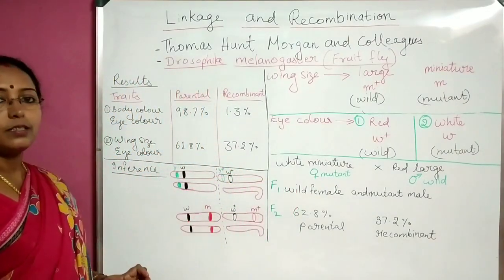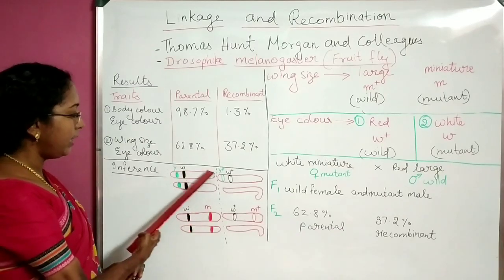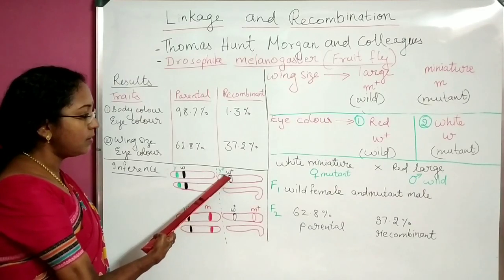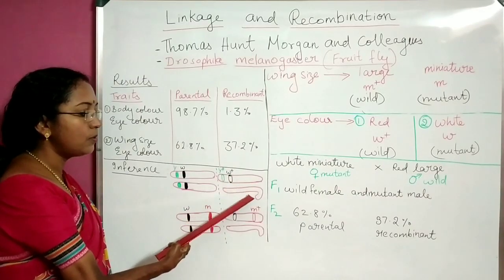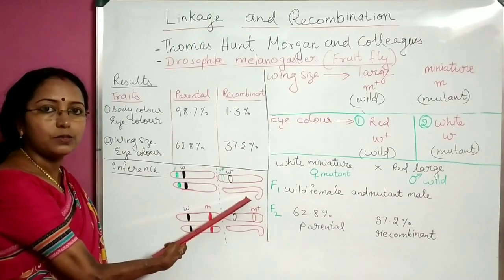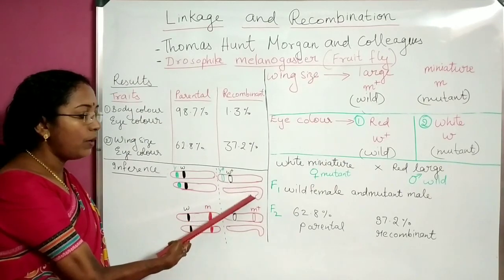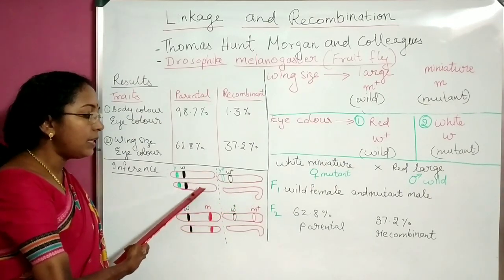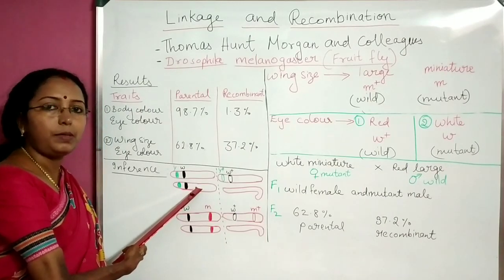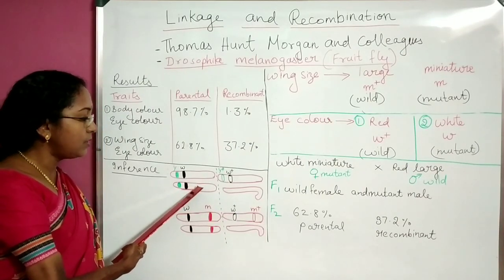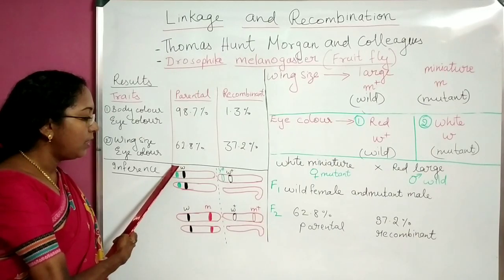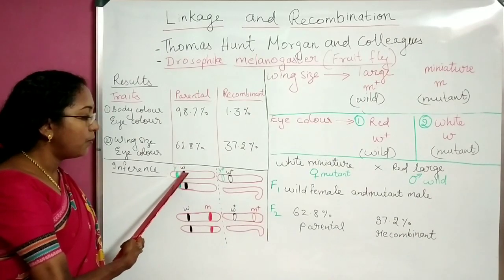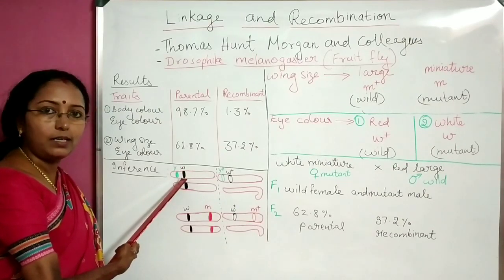First we understand this that I have drawn here. This denotes two X chromosomes. This denotes one X chromosome and another Y chromosome. So if it is X and Y, this is male, and XX denotes female. This is the first cross that we have taken. Yellow body color, white eye color.